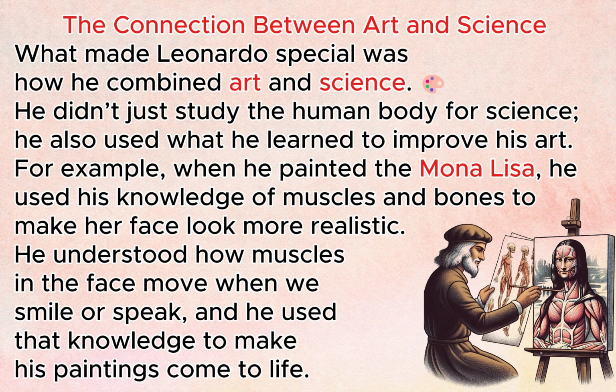What made Leonardo special was how he combined art and science. He didn't just study the human body for science, he also used what he learned to improve his art. For example, when he painted the Mona Lisa, he used his knowledge of muscles and bones to make her face look more realistic. He understood how muscles in the face move when we smile or speak, and he used that knowledge to make his paintings come to life.